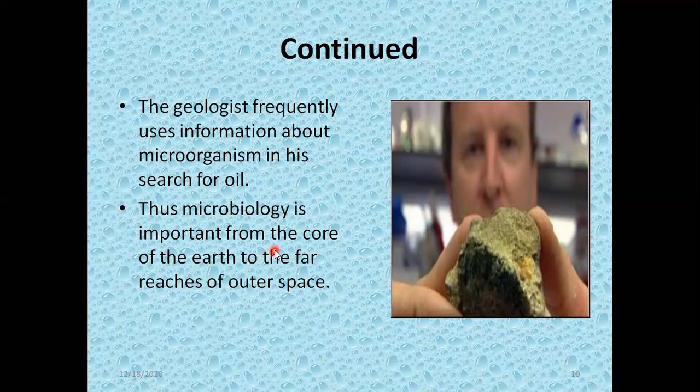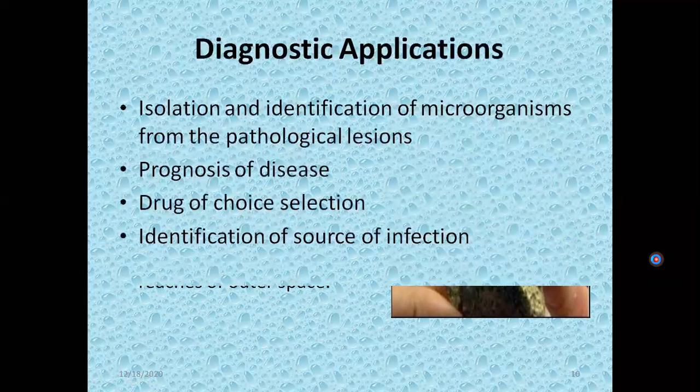Thus, microbiology is important from the core of the earth to the far reaches of outer space. So it is not confined only to the upper surface of the earth. It penetrates deep into the core of the earth, and it also has applications in space. So this actually became possible during the 20th century.